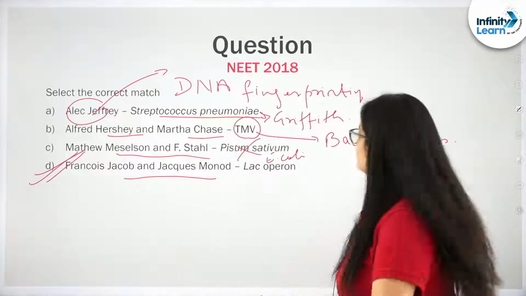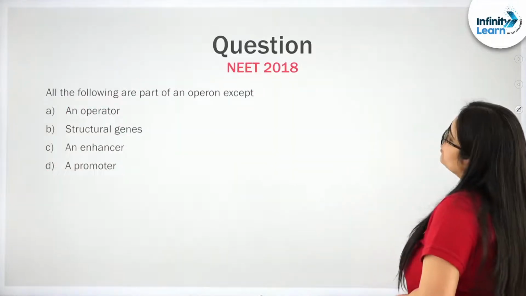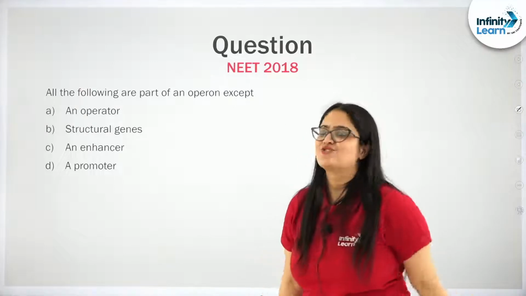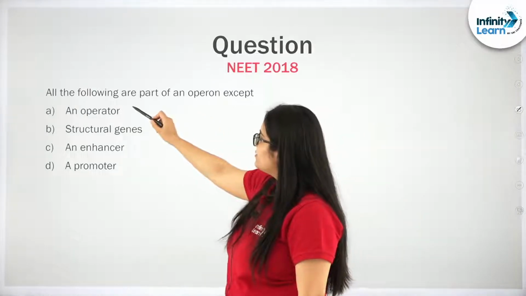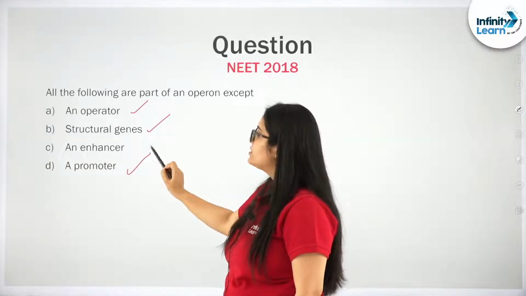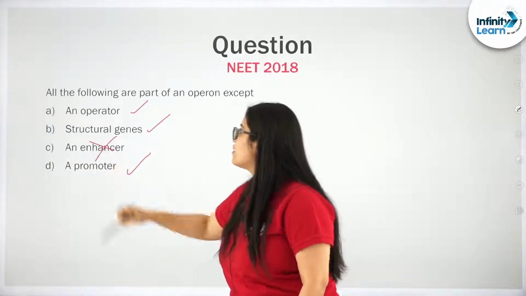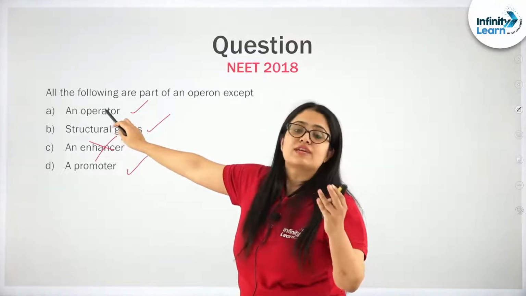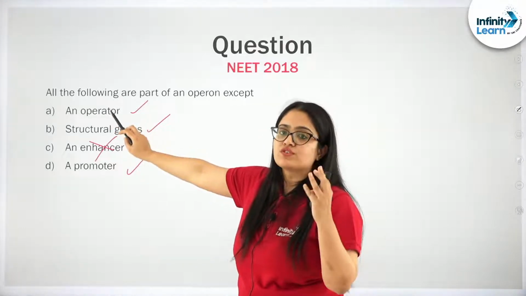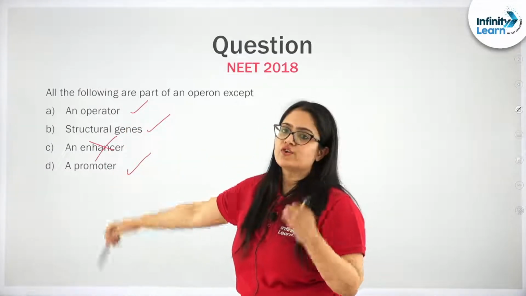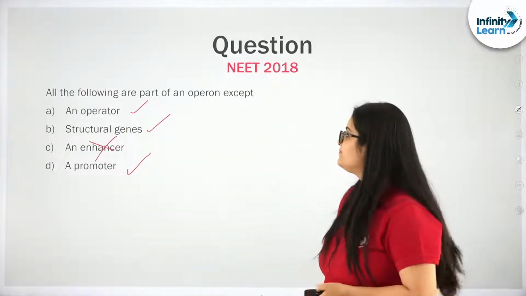Now let us see the next question, my kids. Which of the following is not part of an operon? We discussed it right now. An operator is a part, structural gene is a part, promoter is a part, but enhancer is not a part. So what is the function of operator? On the operator, the repressor protein binds, because of which it affects the activity of RNA polymerase on the promoter, right?